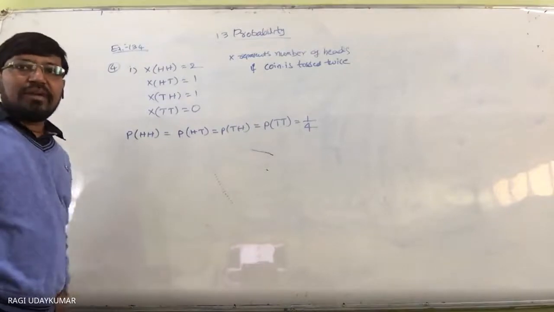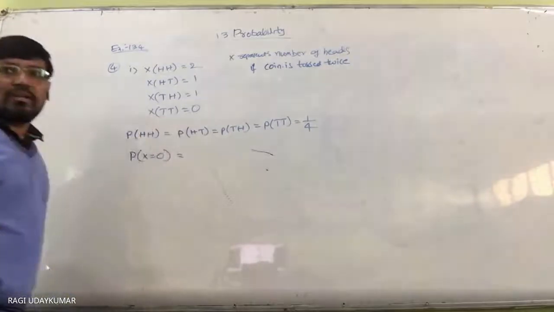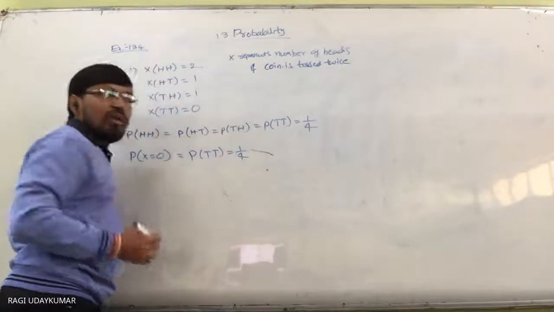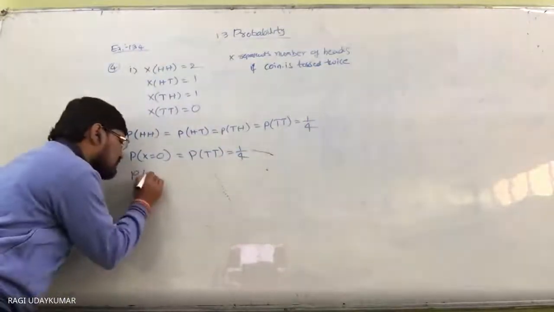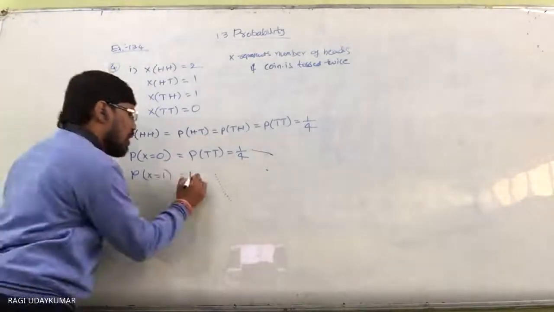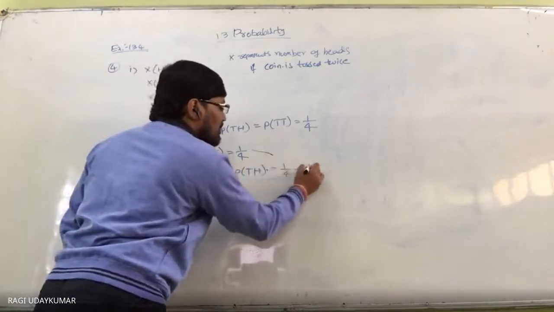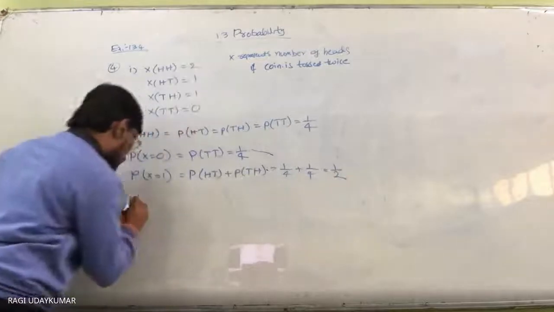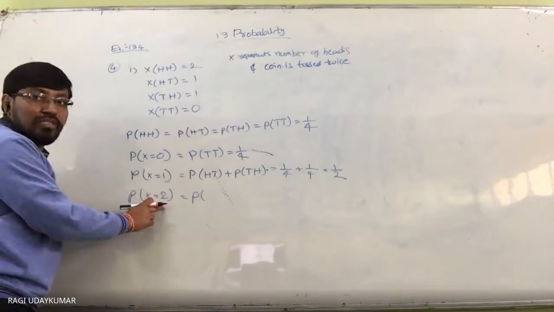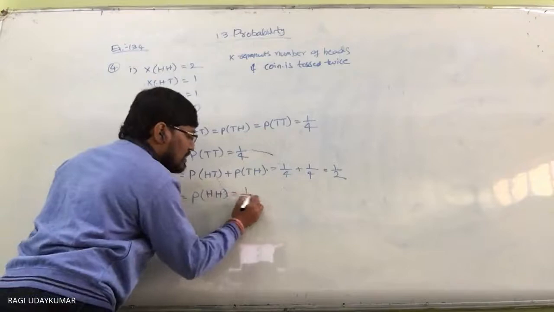Probability of X equal to 0 means tail tail, so that is equal to 1 by 4. Probability of X equal to 1 means probability of head tail and tail head should be taken, so this is 1 by 4 plus 1 by 4, which is equal to 1 by 2. Probability of X equal to 2 is nothing but the probability of two heads coming, which is also 1 by 4.